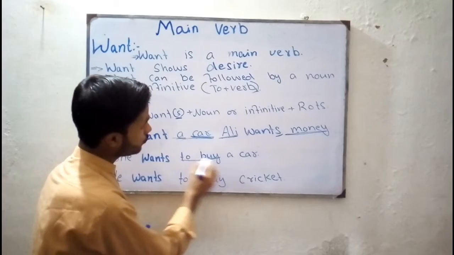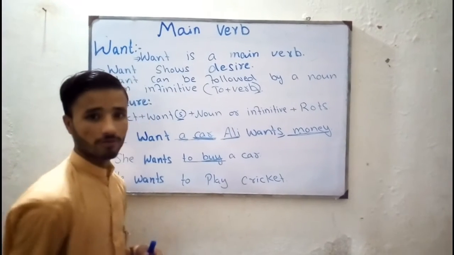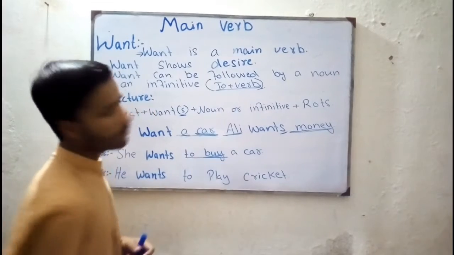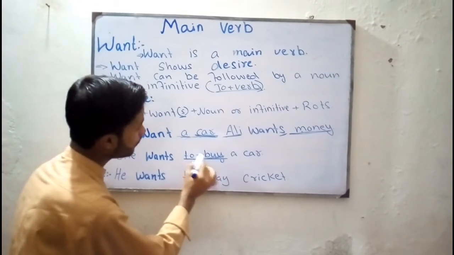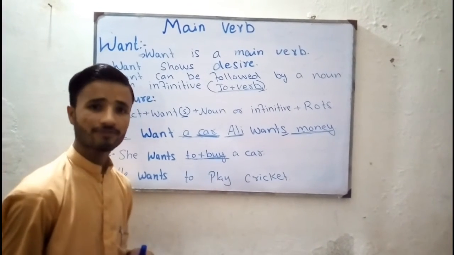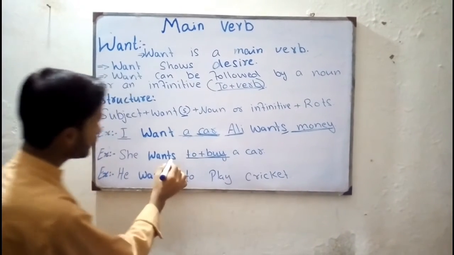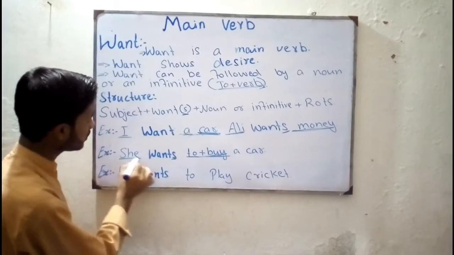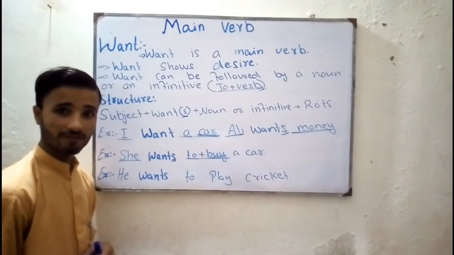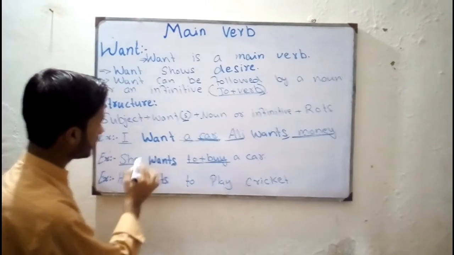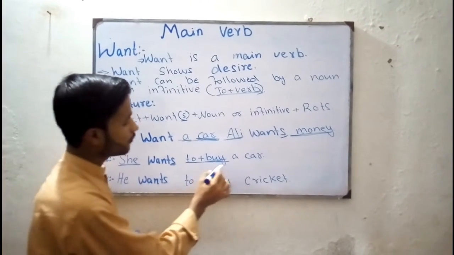After "to" we use the first form of the verb. You can see here, first form of the verb: to plus verb. So here, to plus verb. Buy is a verb and it is a first form, right? So she wants a car. She wants a car. We use the s here because we have a singular subject. So according to the rules, we use s with wants. She wants to buy a car.